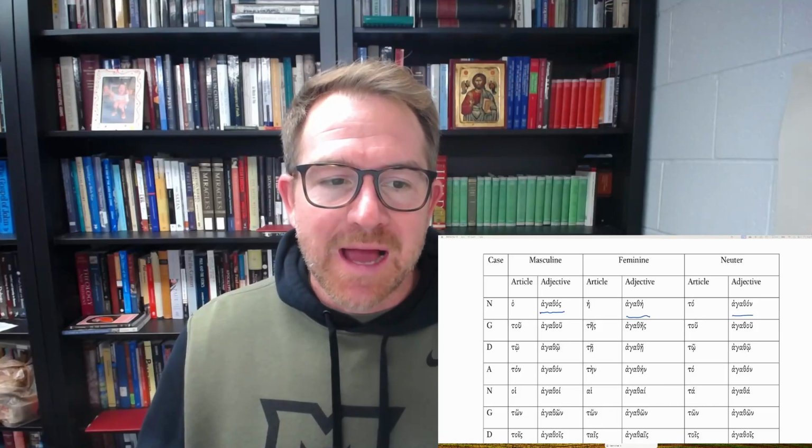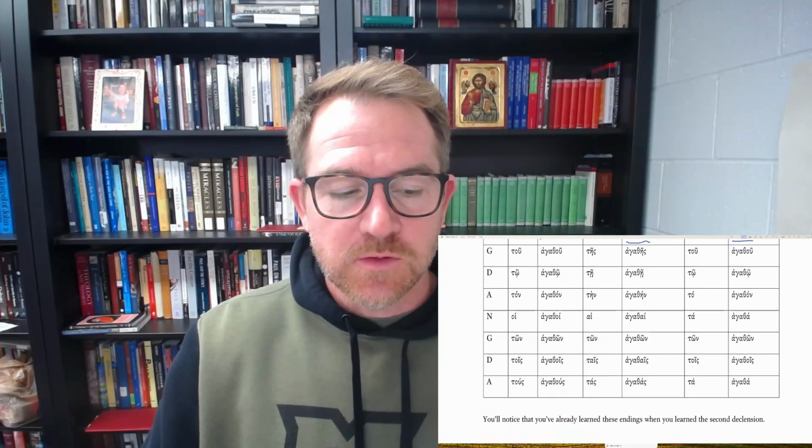Now again, the grammatical gender of these nouns is not necessarily related to the biological gender of the noun itself, but whatever noun is being modified, is being described by the adjective, the noun will always agree with the adjective in case, number, and gender. So as you look through this list, wow, knowing the definite article is quite helpful for thinking about how these adjectives actually work. And oh, by the way, I've already learned these endings when I learned the second declension.